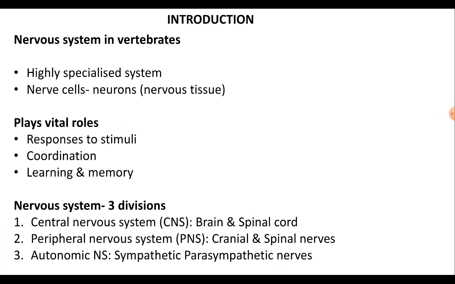In vertebrates, nervous system shows three divisions. One is central nervous system, which is composed of brain and spinal cord, and the second is the peripheral nervous system, which is composed of cranial nerves that branch out from the brain, and the spinal nerves that branch from the spinal cord. And the third one is the autonomic nervous system, which is composed of sympathetic and parasympathetic nerves.